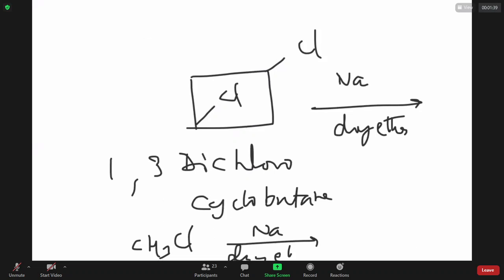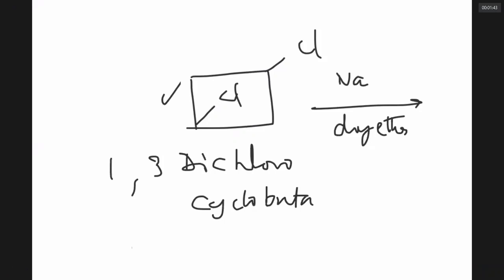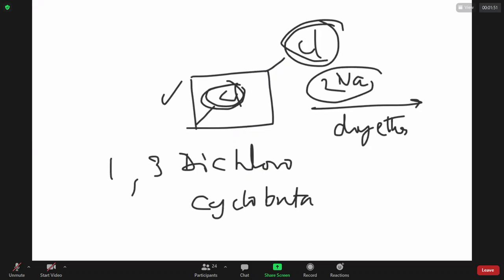Ladies and gentlemen, if I am taking this compound and reacting with dry ether, notice already there are 2 Cls. So happily 2 Na and 2 Cl will get out. So 2 NaCl is lost. Now, to this carbon binds.